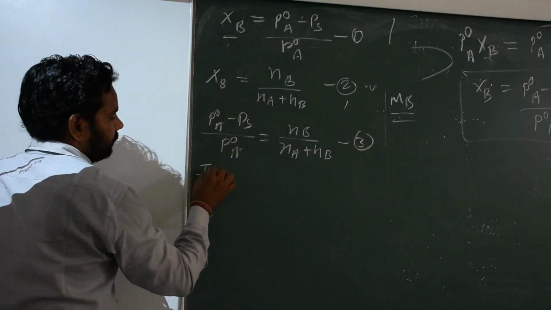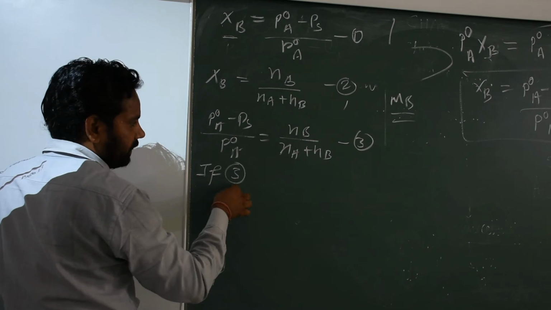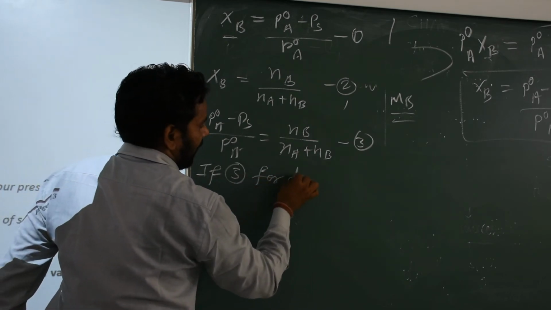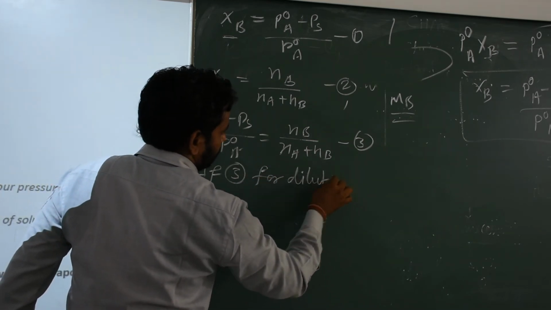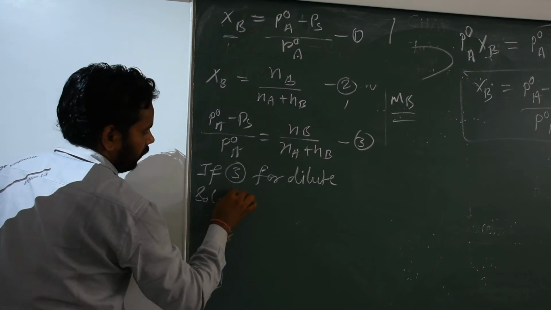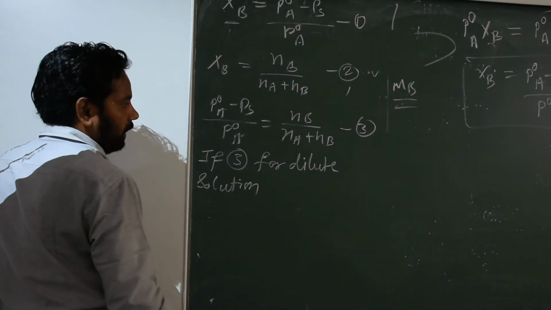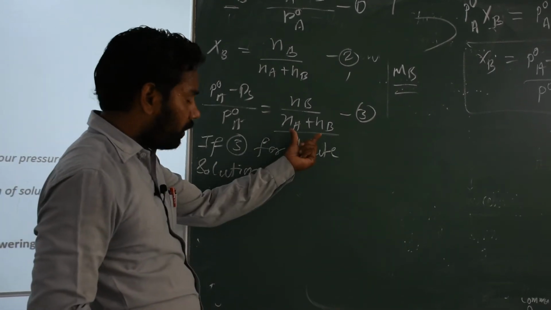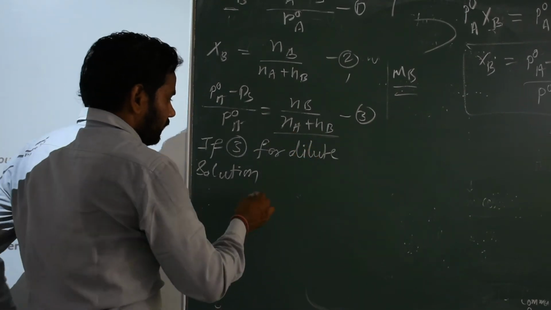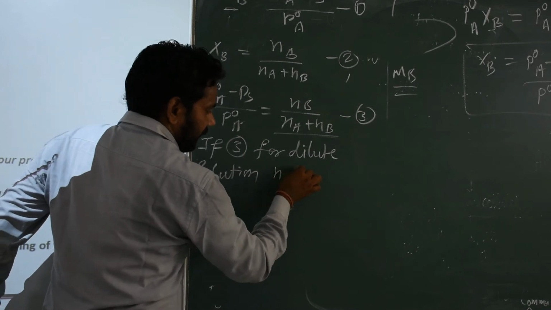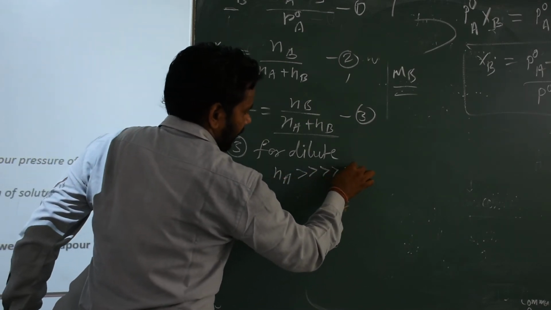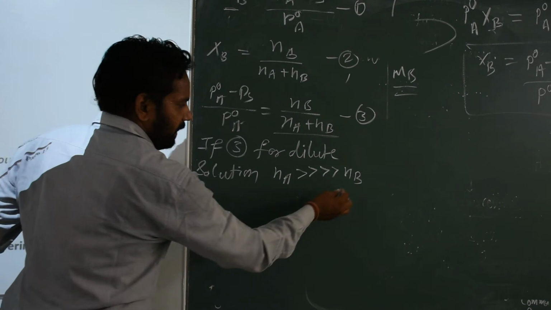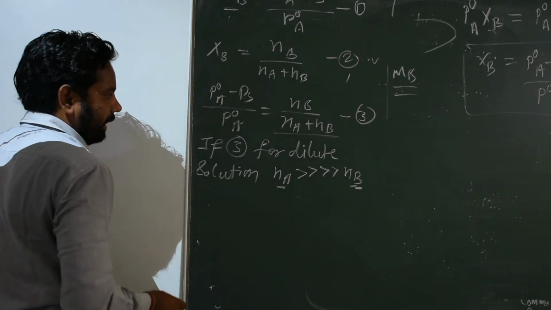If we consider equation 3 for a dilute solution, the number of molecules of solvent NA is much greater than NB, so we neglect NB in comparison to NA.